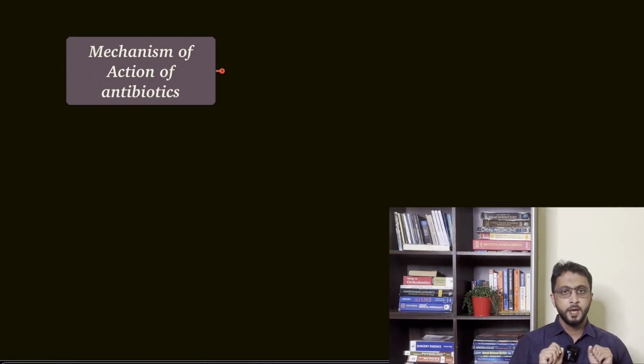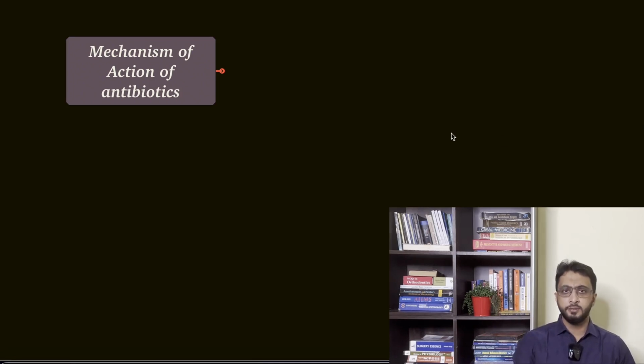For example, you can see the mechanism of action of antibiotics. Whatever has been asked so far in AIPG, AIIMS, PGI in the last 25 years is being discussed. So how did we select the mechanism of action of antibiotics? That is because it was asked in the last 5 years. Like that, we'll be focusing on each and every key area, and the most crucial points are going to be discussed. So it's going to help those students who are preparing late. Second, for those who have already prepared and are done with all the lectures, it will be a review session for you all. Okay, so let us start.